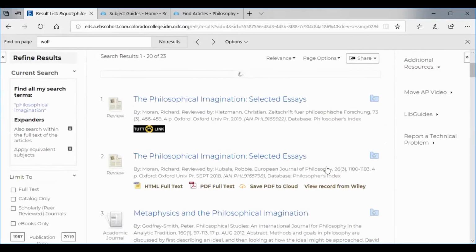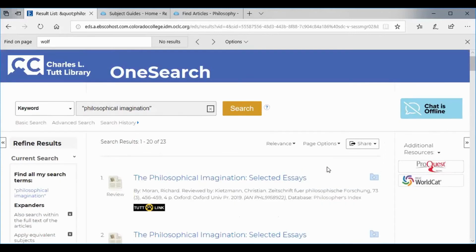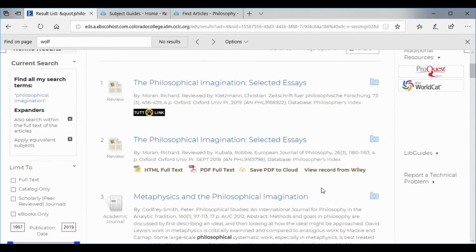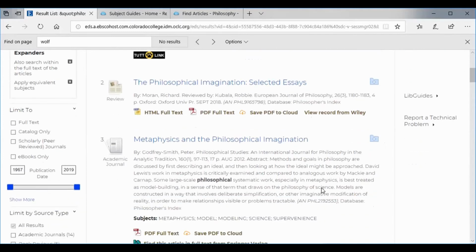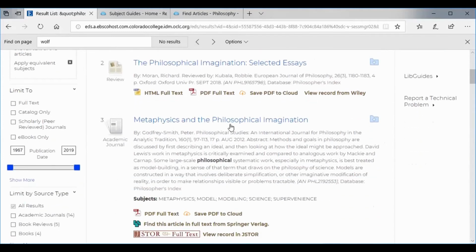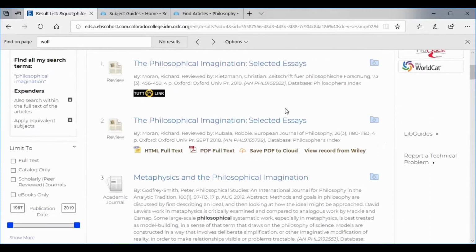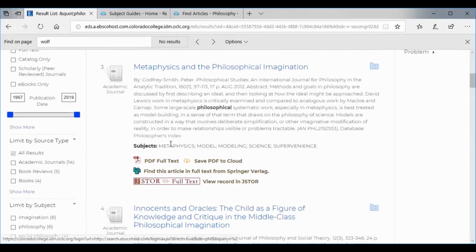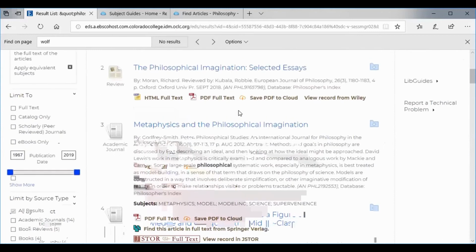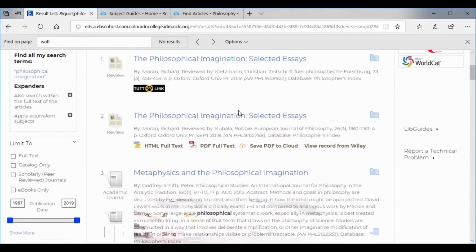So this is one way that you can really use the database functionality to help you get to the articles you want. And what's really interesting about this is that some of these articles point us directly to the full text. Some of them give us this full link, and some of them give us some subject areas, as well as giving us a brief abstract.